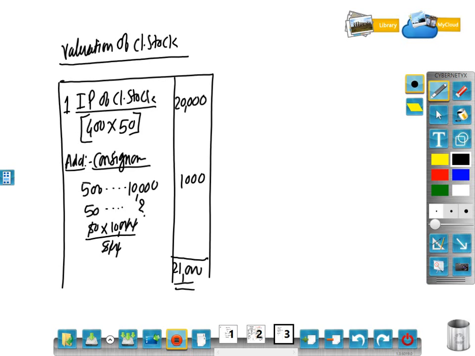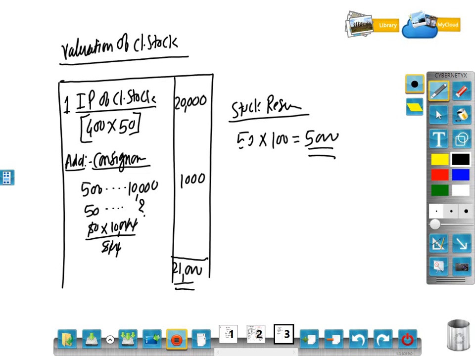And in the 21,000 there is stock reserve. The closing stock is 50 multiplied by loading price 100. So 50 multiplied by 100, 5,000. 5,000 is nothing but the stock reserve included, the loading price. Because this price 21,000 is at invoice price.